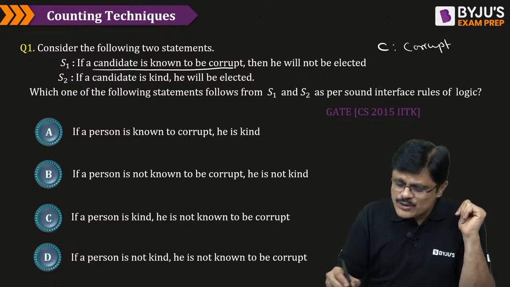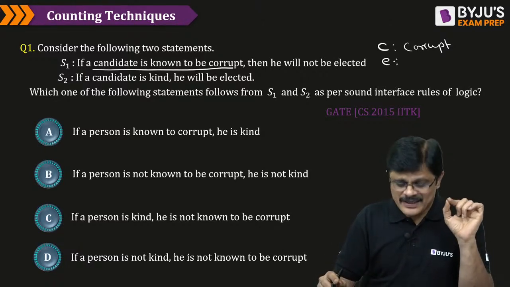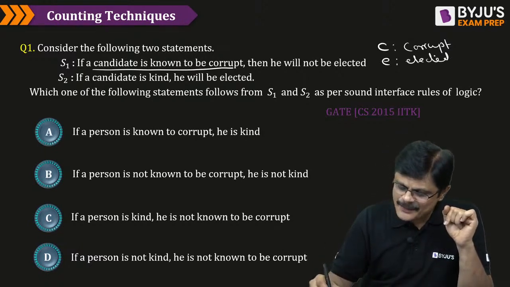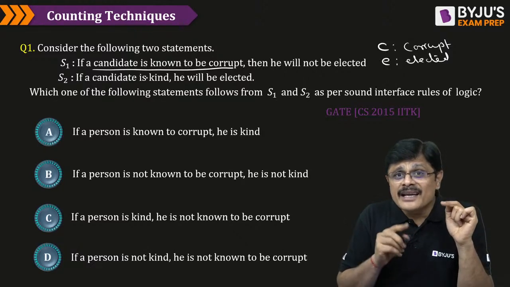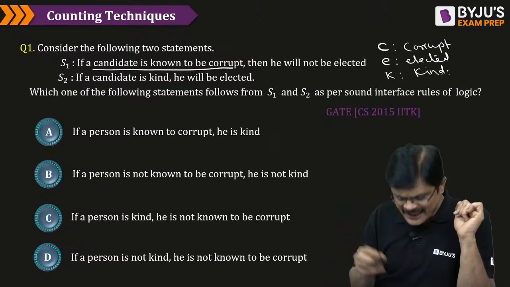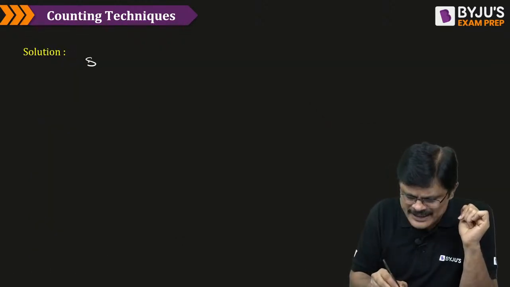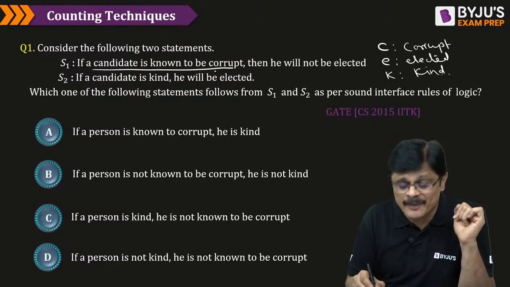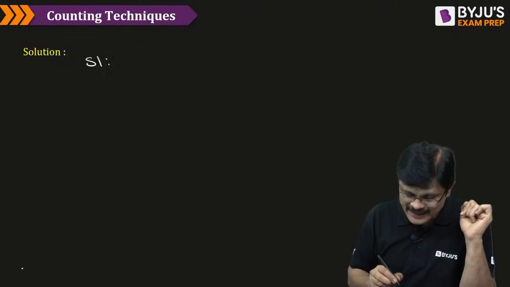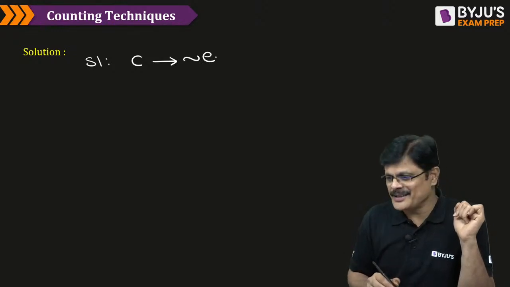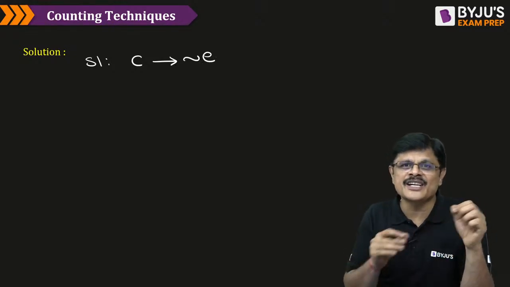Now, E is for candidate is elected. And what about candidate is kind? K is used for candidate is kind. So let us identify the given statements. What is S1? If candidate is known to be corrupt, then he will not be elected. So this is called the symbolic representation of the given statement.